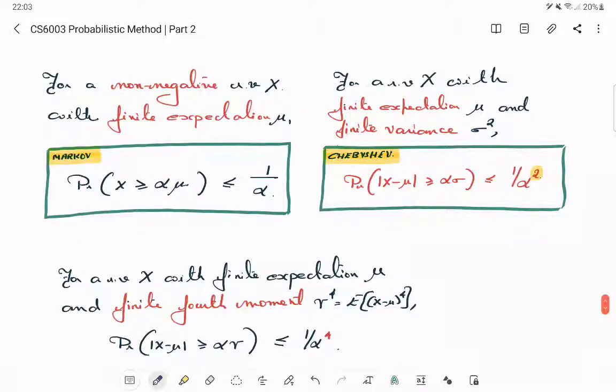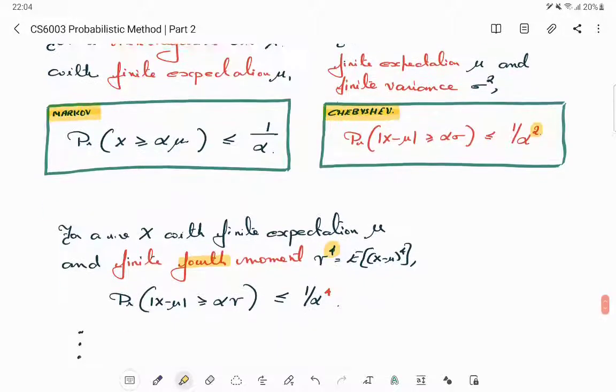So, as I was saying, we can extend this idea of Chebyshev if you have a guarantee that larger moments will exist. For example, if the random variable x has expectation mu and a finite fourth moment, and I'm just denoting it as gamma to the power 4, so that like we denote the second central moment as sigma squared. So here, though I wrote finite fourth moment, the more correct way to call this is the fourth central moment. But the fourth moment is finite if and only if the fourth central moment is finite.